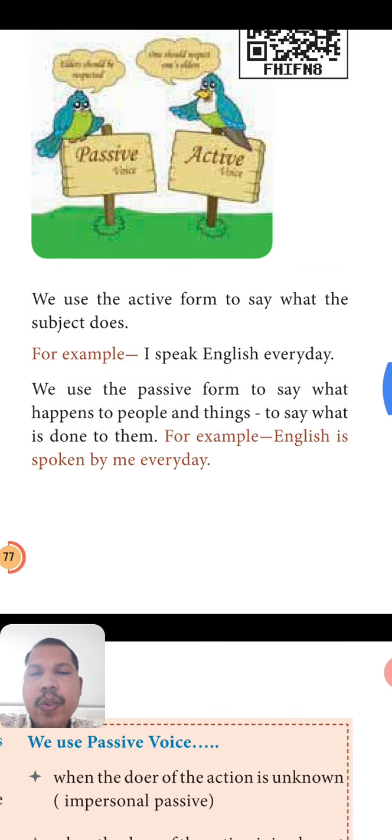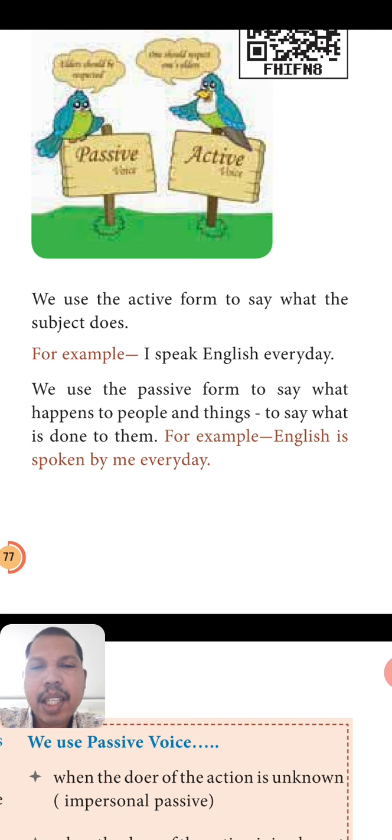We use the passive form to say what happens to people and things. So that means we are giving more importance to the receiver of the action, the verb and the object, to say what is done to them.